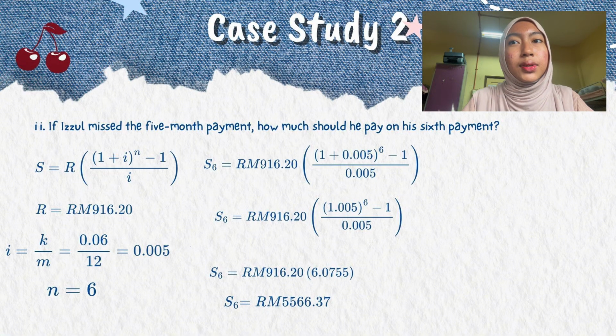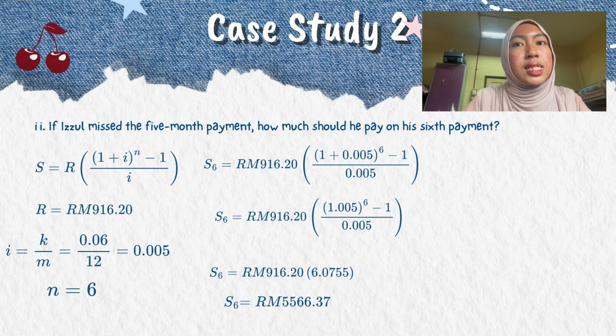For question B2, if user missed the 5th month payment, how much should he pay on his 6th payment? So we need to use future value formula, which is S equal R open bracket 1 plus I close bracket n minus 1 over I close bracket. So R is equal to RM916.20. I equals K over M equals 0.06 over 12, and the answer for I is 0.005. So N equals 6.